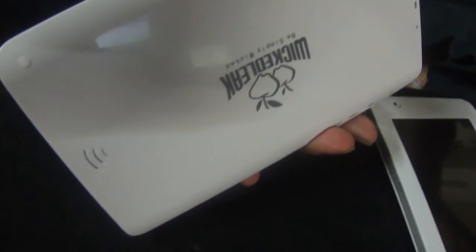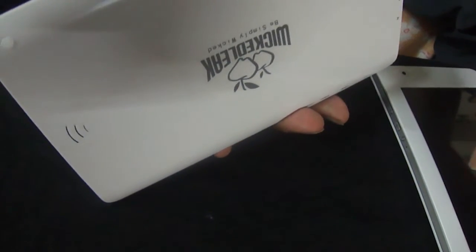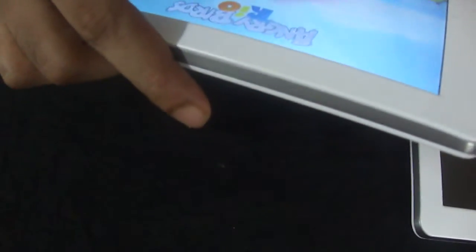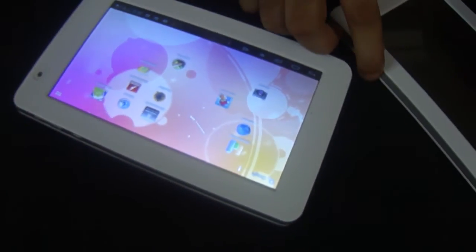As you can see, the volume is significantly higher. If you want to see it, I can do it again.